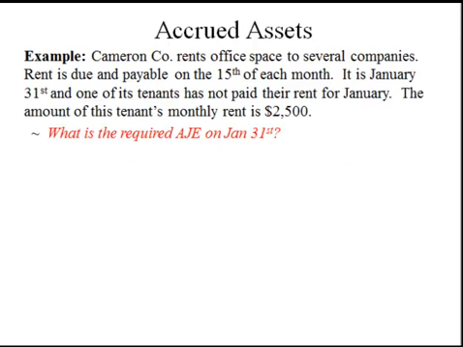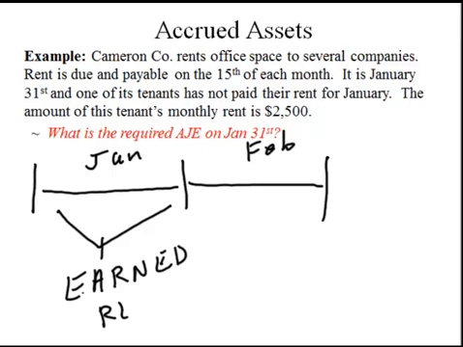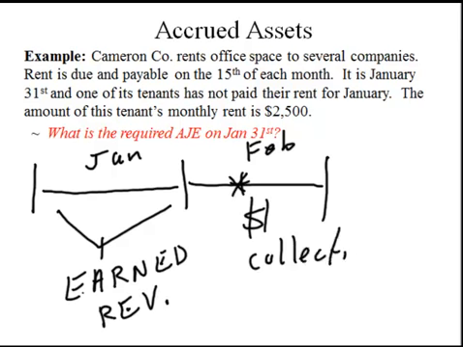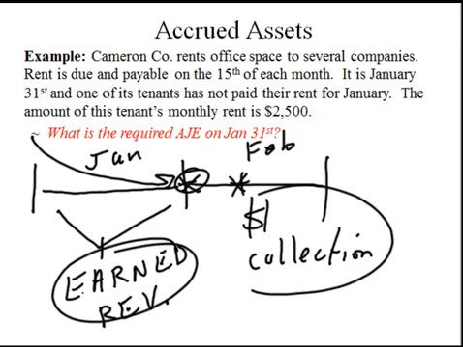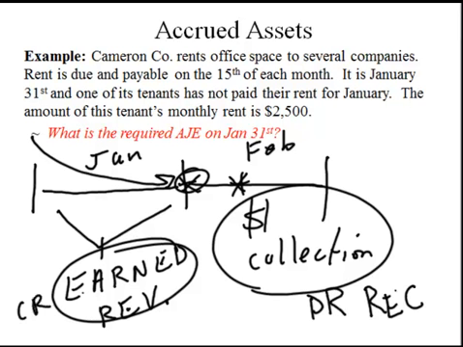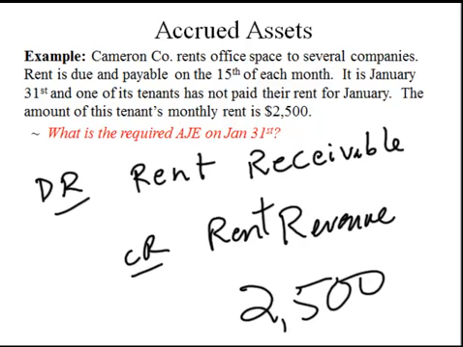Let's assume Cameron rents office space to several companies. It is January 31st and one of its tenants has not yet paid its rent for January. We have earned revenue. The cash won't be paid until February. But if on January 31st we close our books, we must record an adjustment to recognize the earned revenue and the future collection of cash that we expect. We will debit a receivable account and we will credit a revenue account.